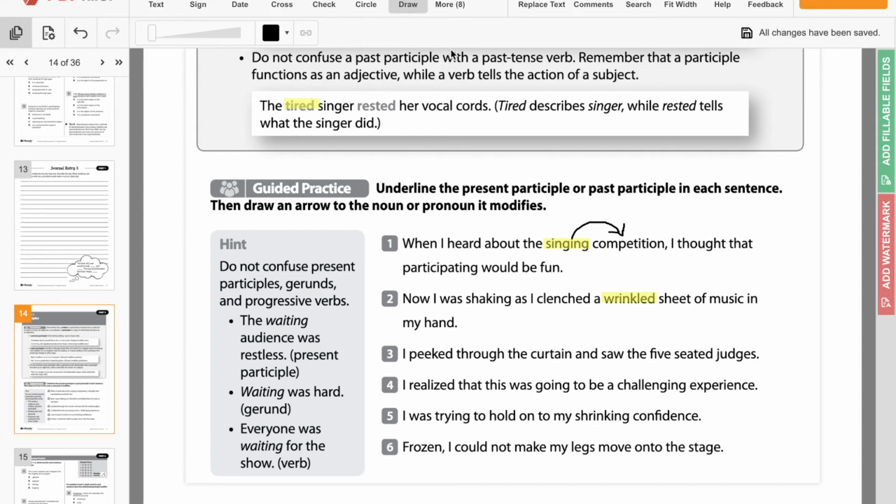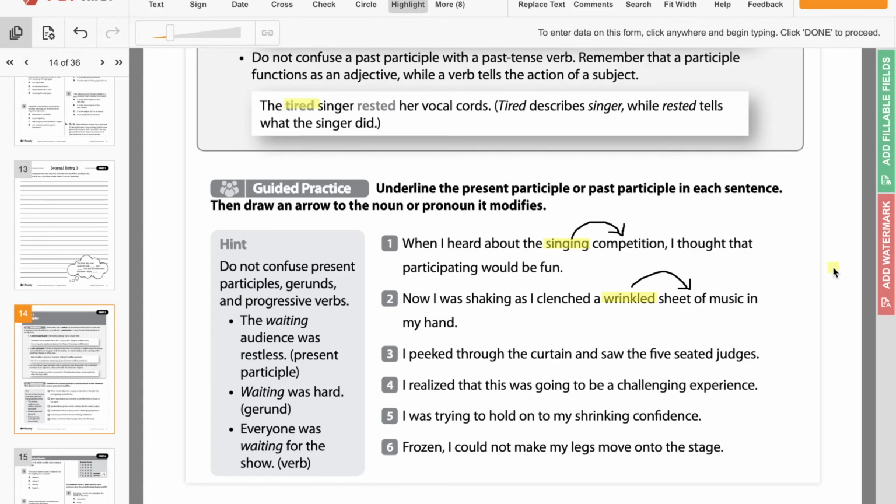So 3, I peeked through the curtain and saw the 5 seated judges. So we have one ed verb or ed verbal, depending on what it is, or we have 2 ed verbals. So we have I peeked through the curtain. What did they do? They peeked through the curtain. So this is just a verb, which means that our participle has to be seated.